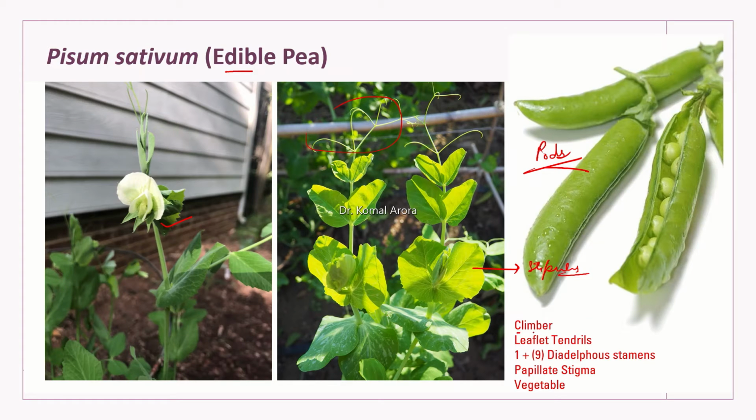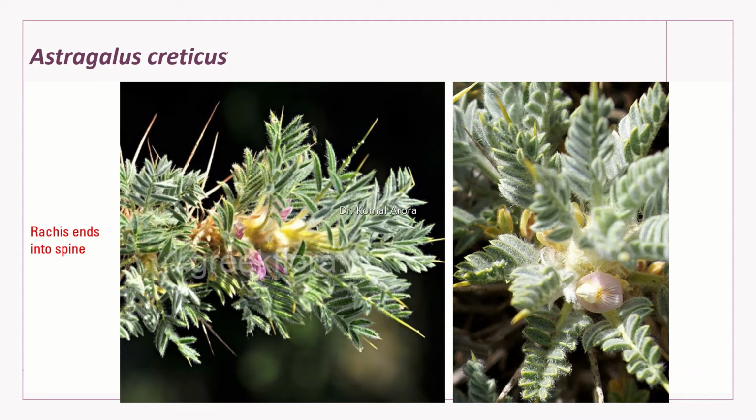Again, the characters are same. It is a climber. It has leaflet tendrils. It has diadelphous stamens. Stigma is papillate. And what is the use? It's used as vegetable. The next species is Astragalus creticus.